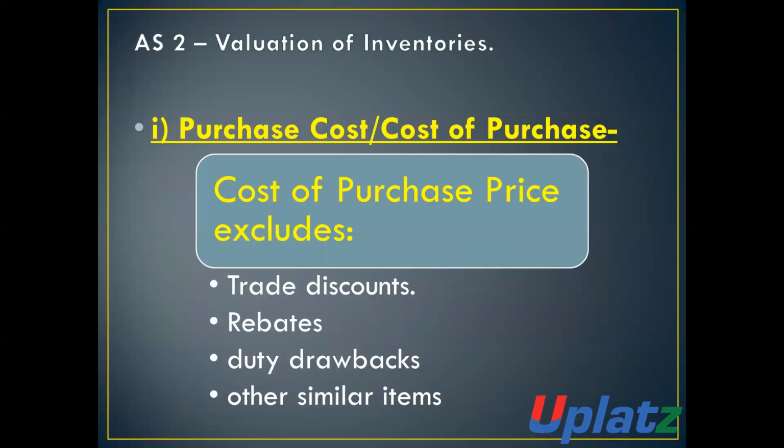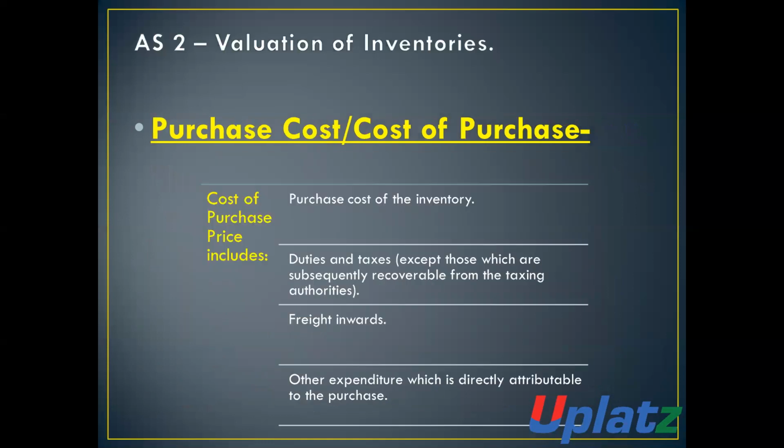Number 1 is purchase cost, or cost of purchase. Cost of purchase includes: number 1, purchase cost of inventories. Number 2, duties and taxes, except those duties and taxes which are recoverable subsequently from the tax authority.